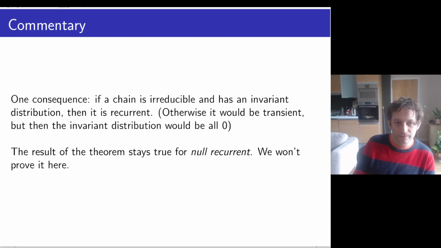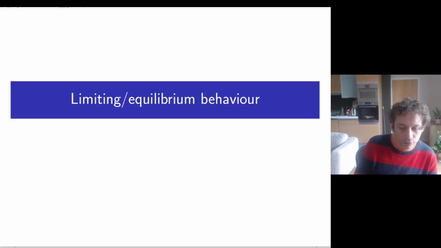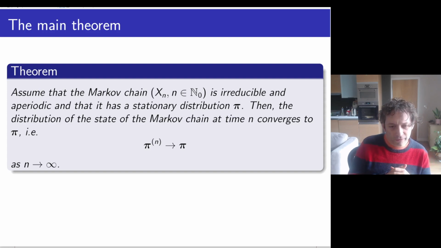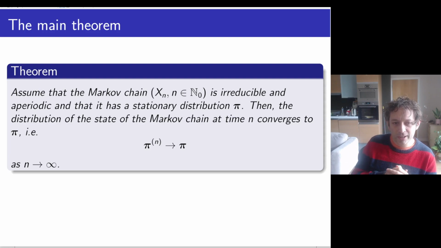All right, good. The last thing we're going to do in the videos is talking about the proper aspects of the limiting behavior, how equilibrium comes out in the limit. And this is what you could call the main theorem of the module. It's to some extent a combination of quite a lot of things we've done. So, pretty big theorem, pretty great theorem, really interesting.